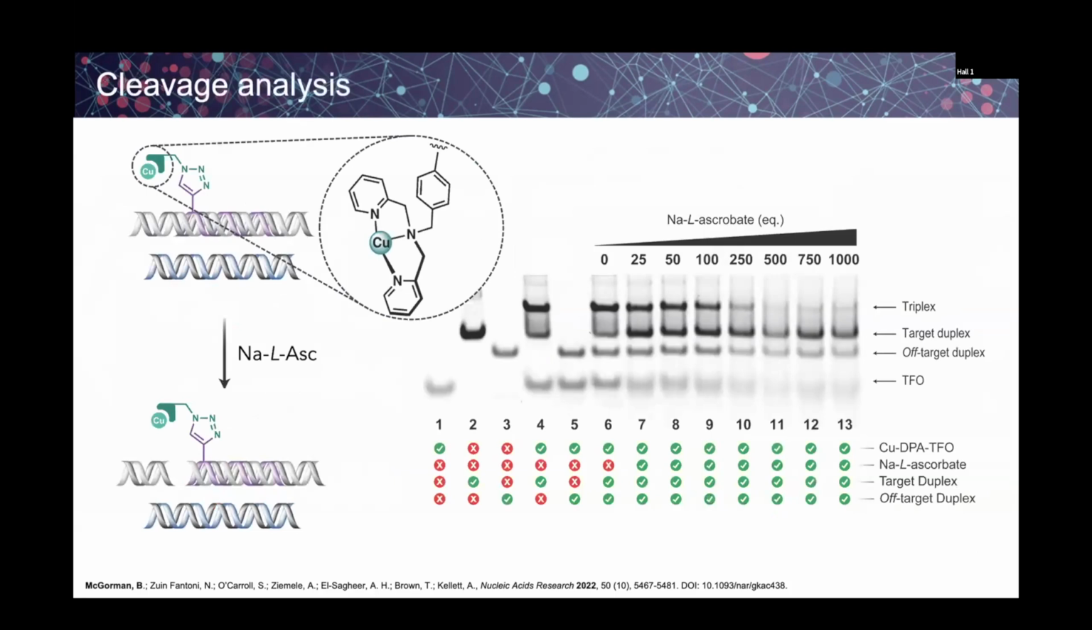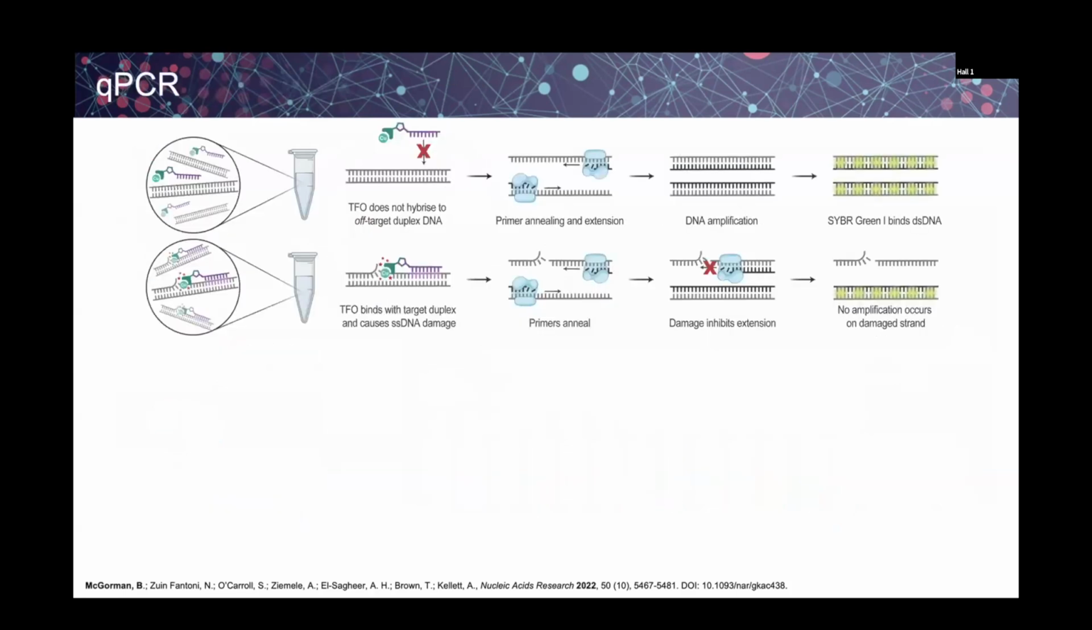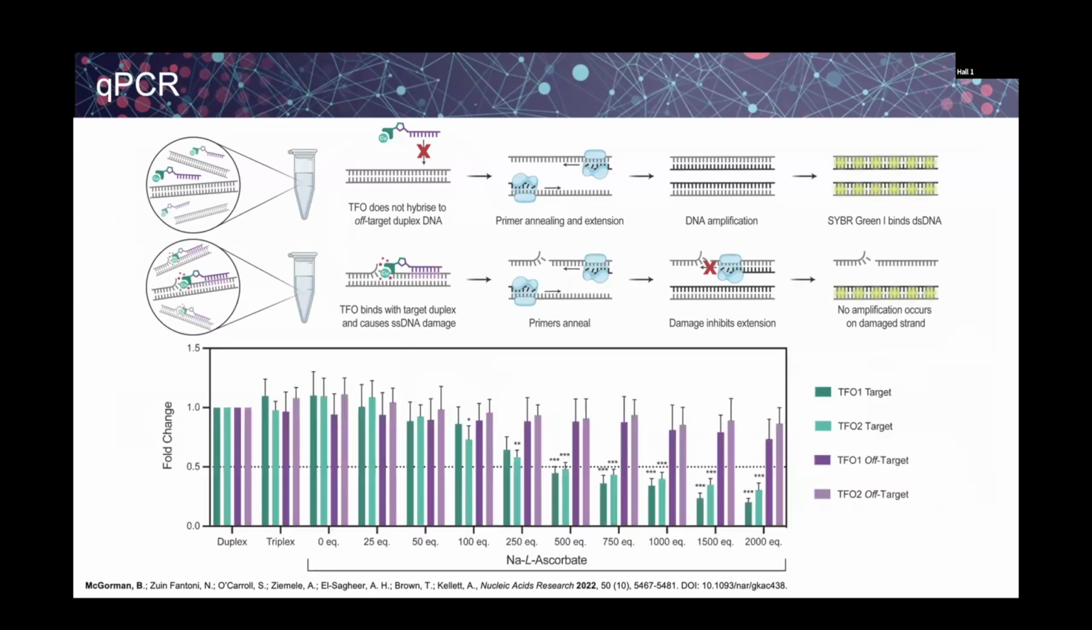Then I wanted to study the cleavage properties of this, and this was similar to what we've seen a few minutes ago for the TPMA assay. So the copper DPA TFO was incubated with target and off-target duplexes. We see the triplex and target duplex bands are depleted, while there's minimal damage to the off-target. This was then quantified using real-time PCR, where we have a target sequence where we get triplex formation, it gets damaged, and then reduced PCR cycles are achieved, whereas the off-target undergoes no damage.